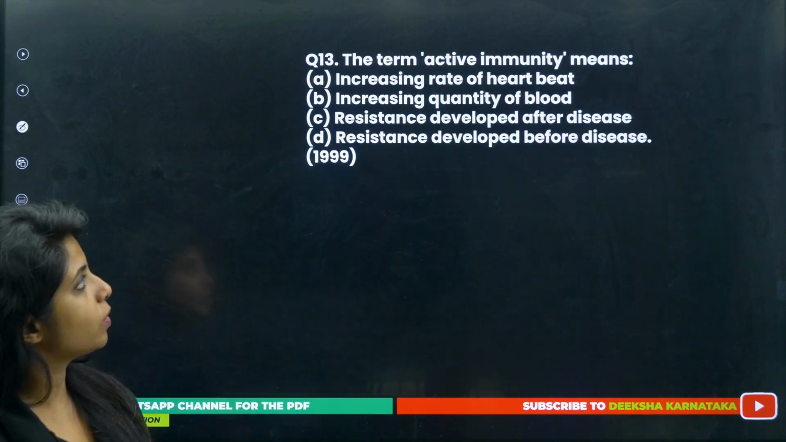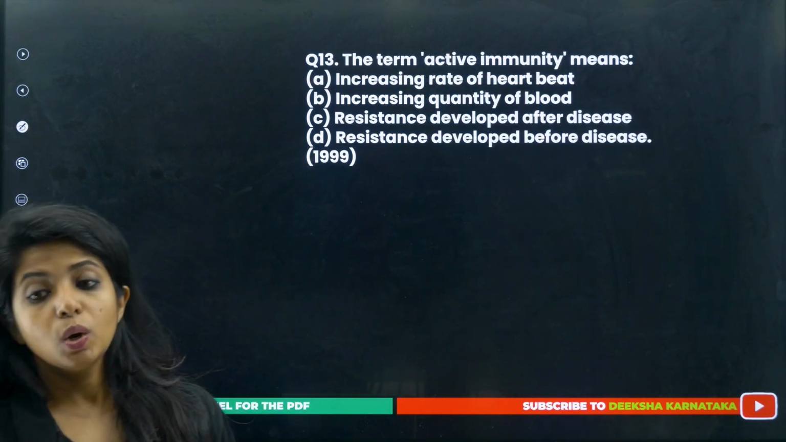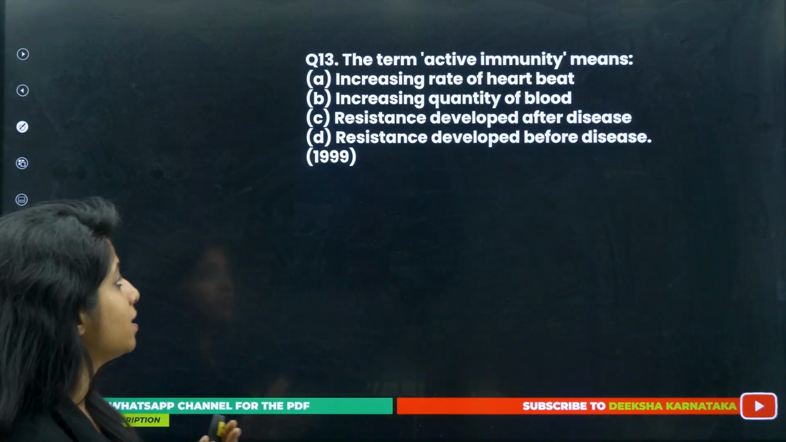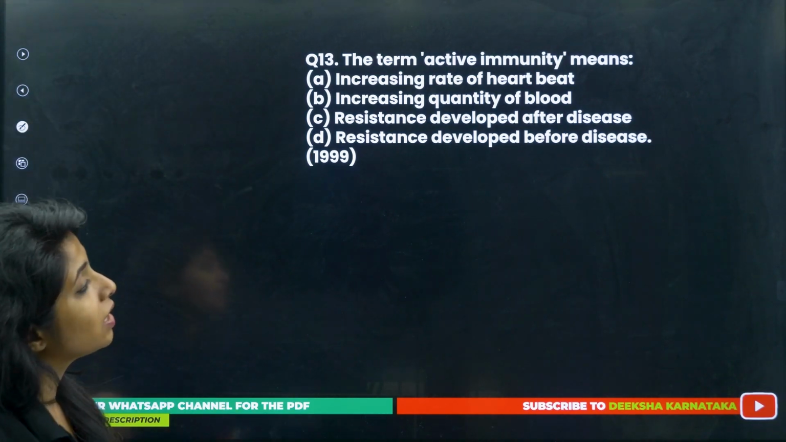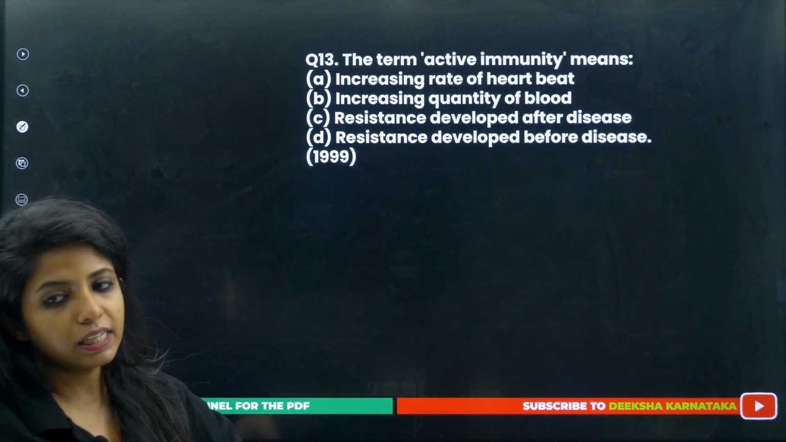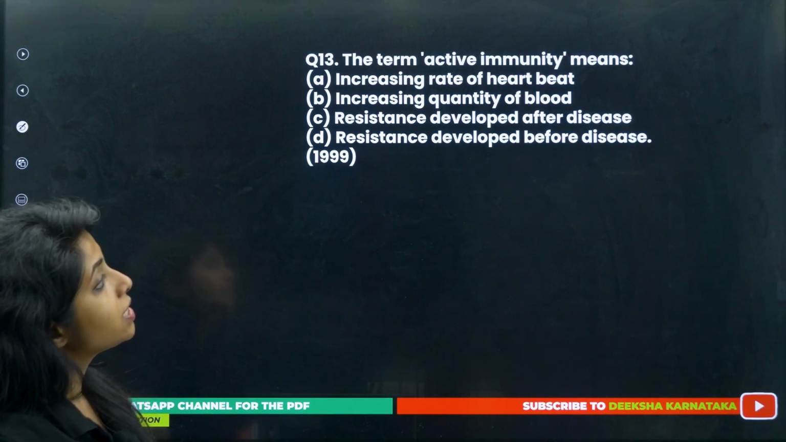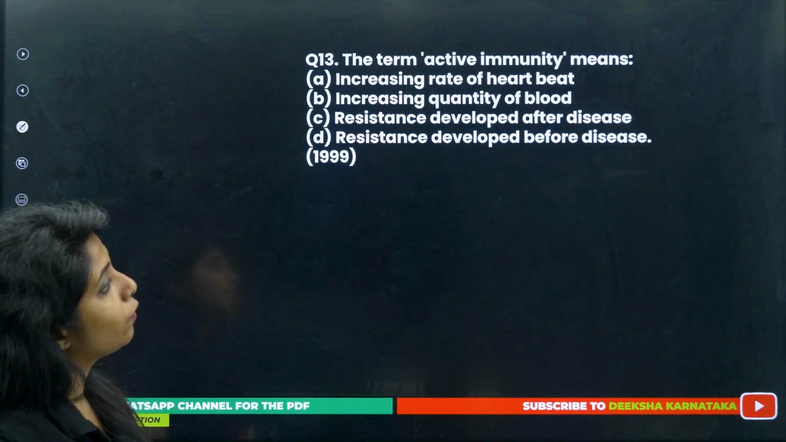Going ahead with the 13th question. The term active immunity means, what do you mean by active immunity? 1999 question. Okay, so over here, does it mean increasing rate of heartbeat? Is it that? Increasing quantity of blood? No way. Resistance developed after a disease, or resistance developed before disease.